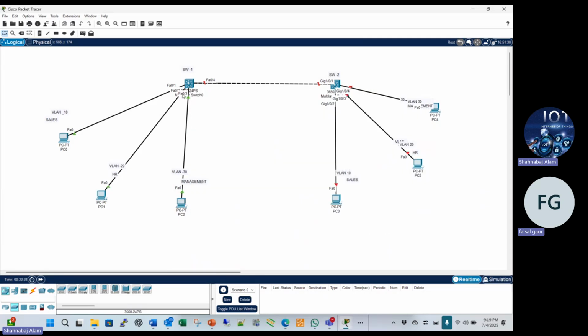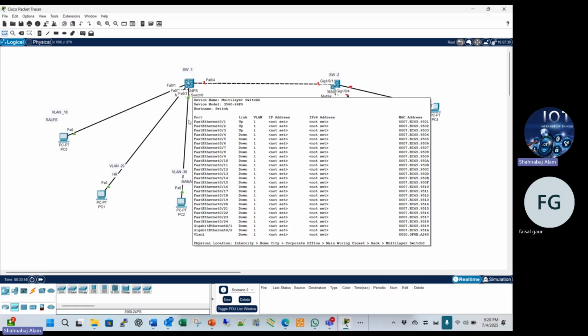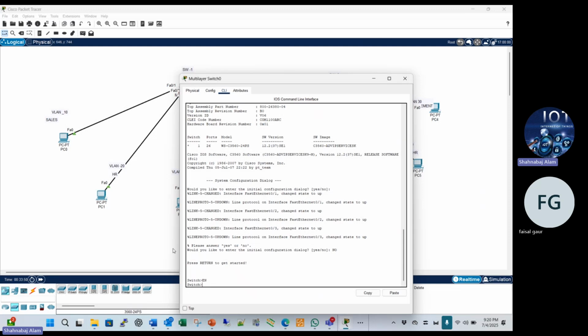Right now we did not connect any. We are not accessing the switch by SSH or Telnet, because right now we are accessing it directly, locally. So now we go to CLI mode.